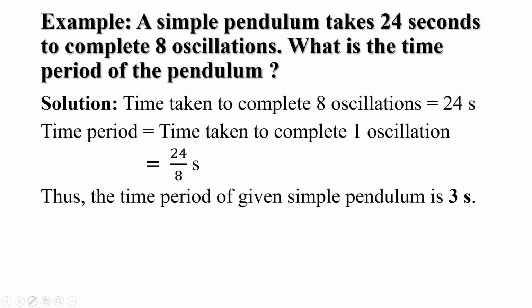And students, let's take an example to calculate the time period of the pendulum. A simple pendulum takes 24 seconds to complete 8 oscillations. What is the time period of the pendulum? And the solution is: time taken to complete 8 oscillations is 24 seconds, and we know that time period is equal to the time taken to complete one oscillation. So the time period will be 24 upon 8 seconds. Thus, the time period of the given simple pendulum is 3 seconds.